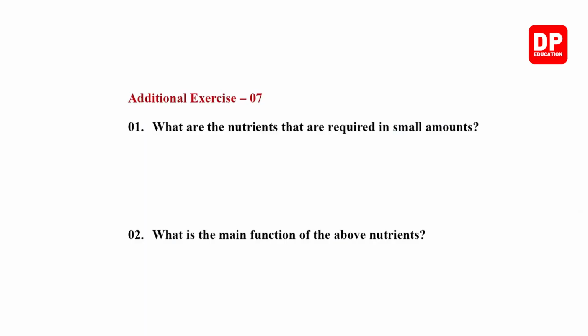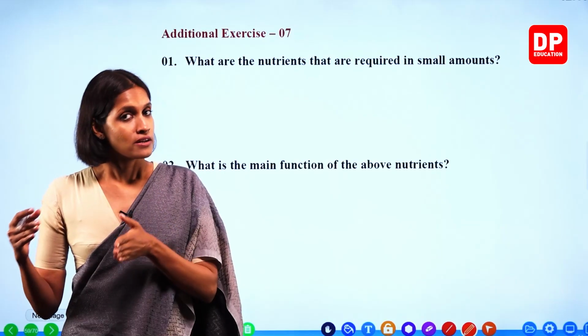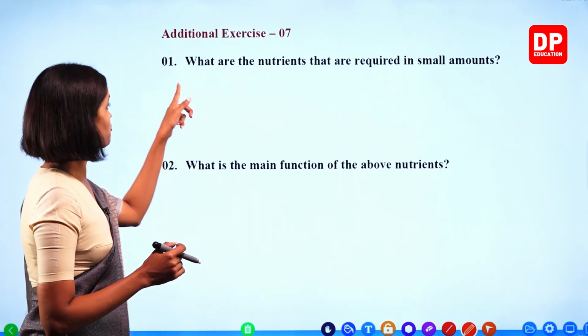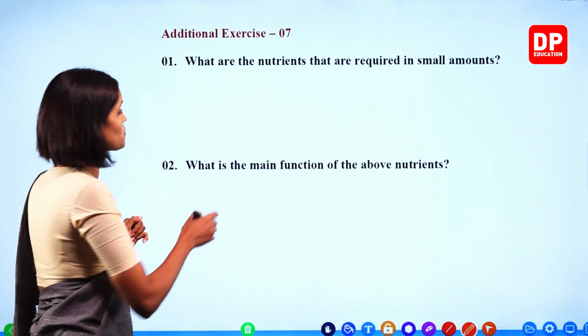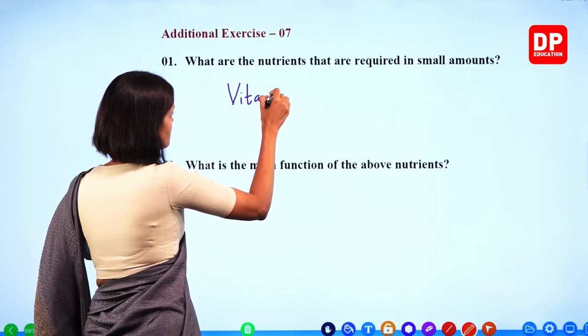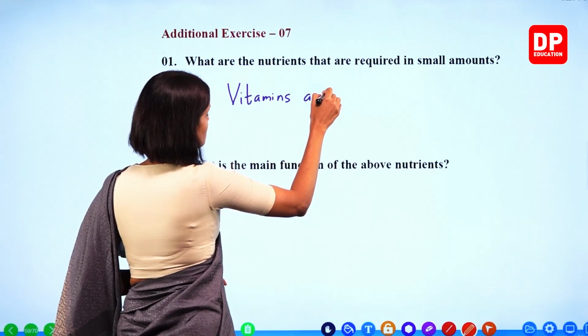Right. What are the nutrients that are required in small amounts compared to carbohydrates, proteins, and lipids? Vitamins and minerals needed in small amounts. Okay, therefore, what are the nutrients that are required in small amounts? Vitamins and minerals.